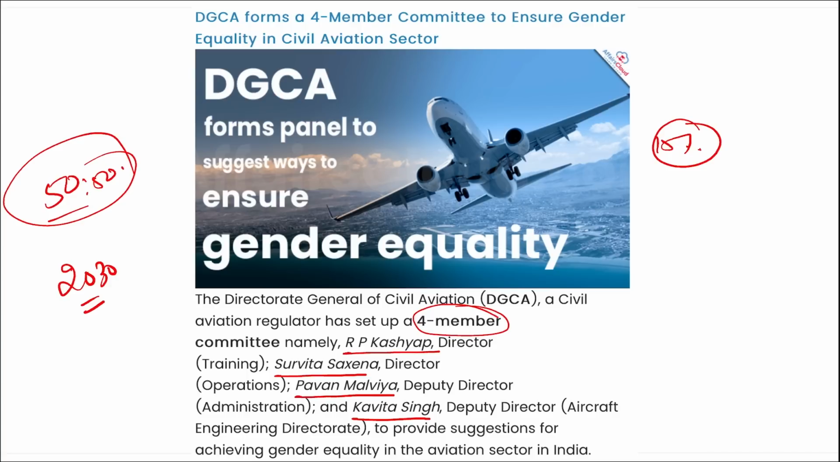Then remember, recently in May a report was released that stated that for India in aviation sector there is a participation of 19% of women, if we are talking about the ratio, and France has the highest participation with almost 49% representation of women. So coming back, it is a 4-member committee that was set up by DGCA in order to promote women equality in the civil aviation sector.